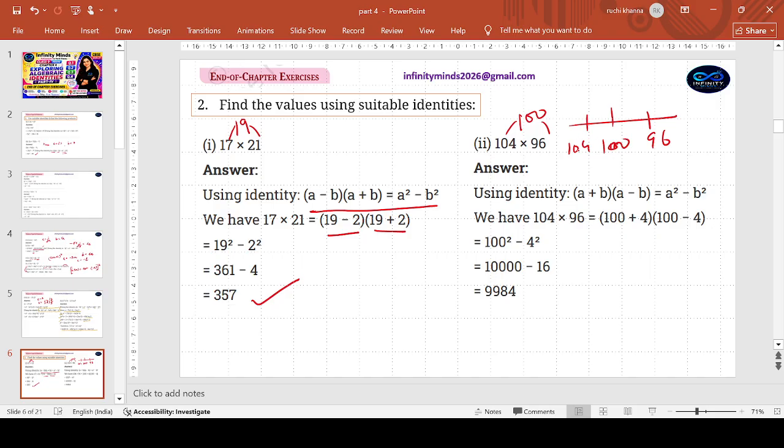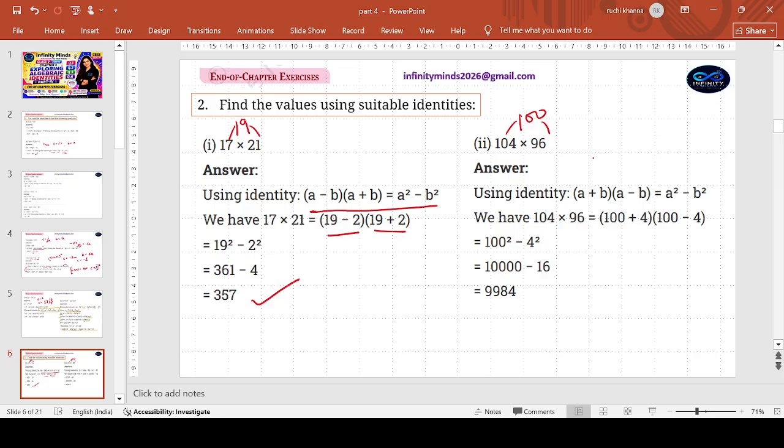96, 104. Oh, I have placed the number line the other way. I'm so sorry. As if we do for integers, negative integers. I was just trying to show that if there is 96, then there is 104. So the equal gap would be 100. So 100 minus 4, 100 plus 4.